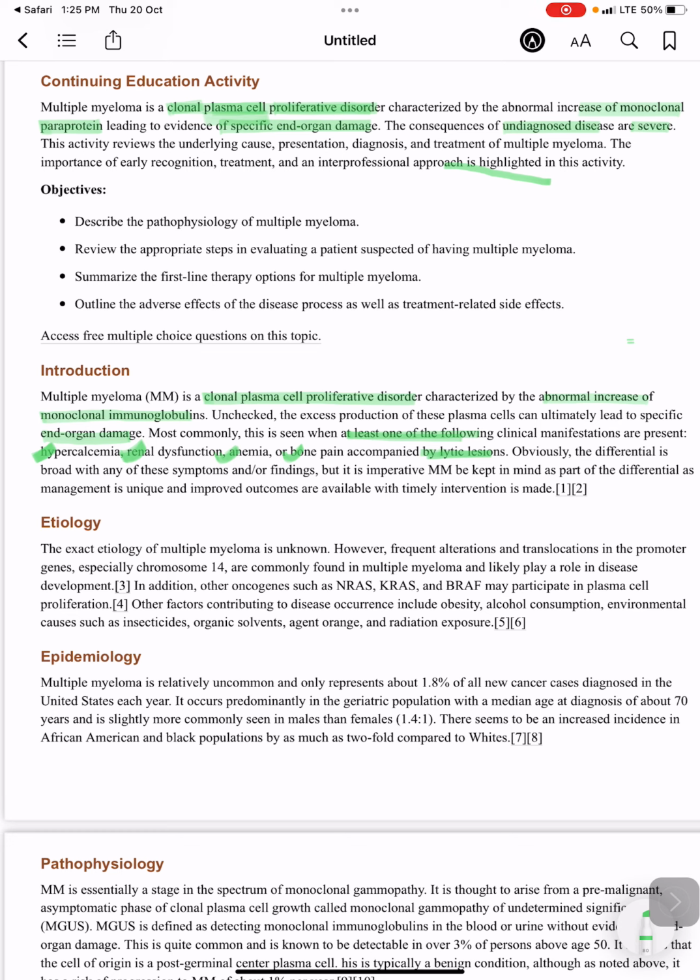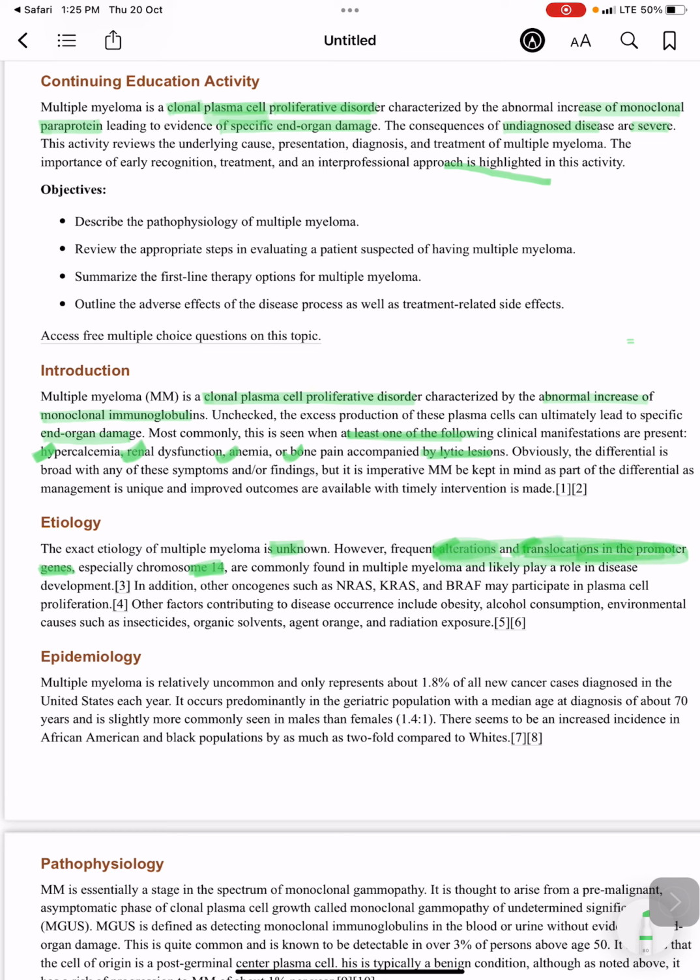And what is the etiology? The exact etiology is unknown, but there are frequent alterations and translocations in the promoter genes, especially on chromosome 14. They are commonly found in multiple myeloma, and they play a role in disease development.